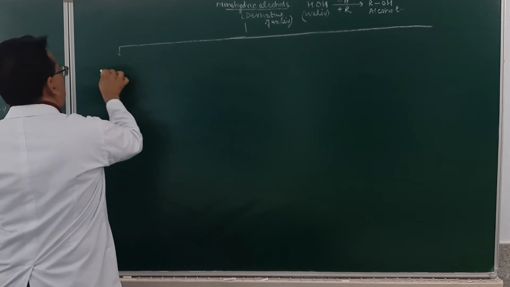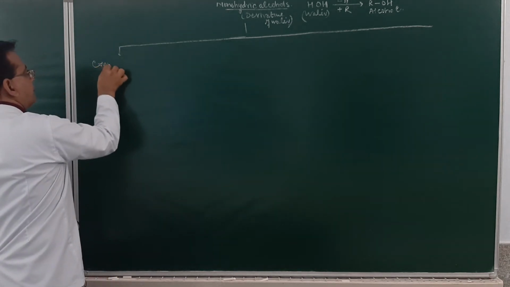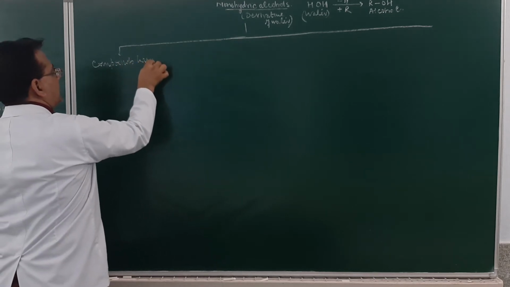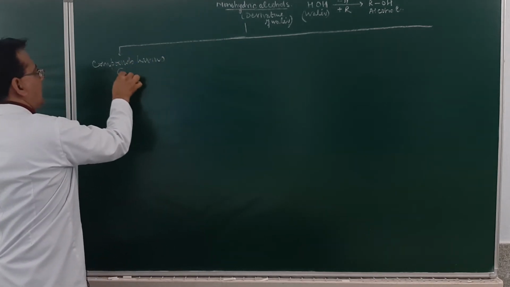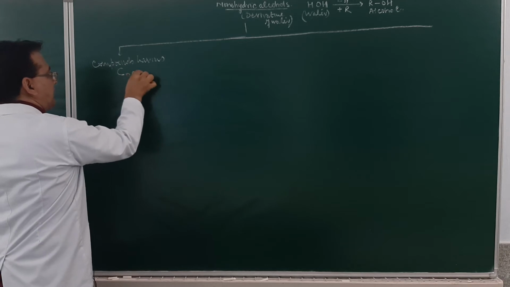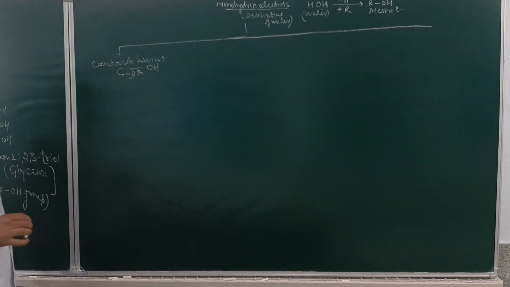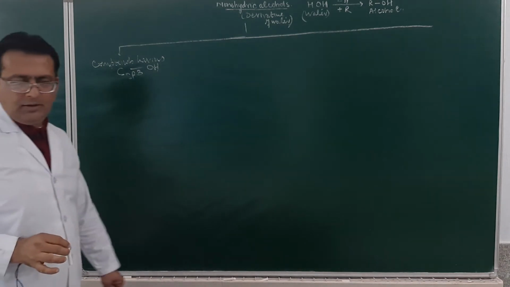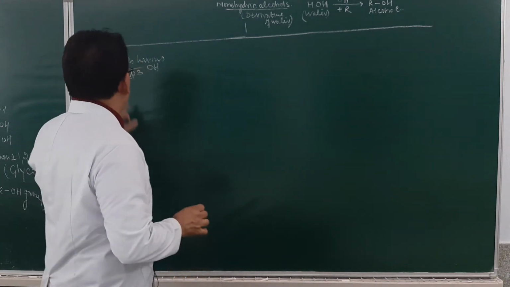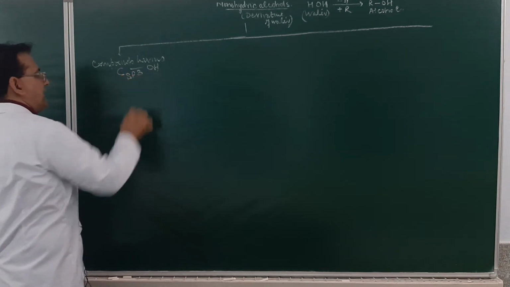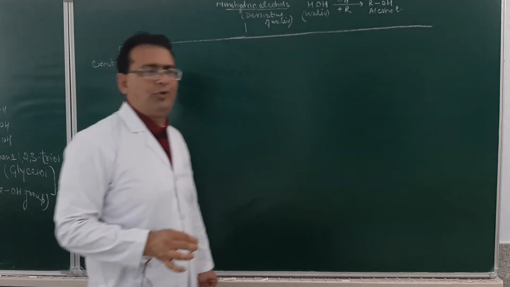First will be the compounds having carbon, which will be sp3 hybridized, bonded to the OH group. Am I clear? Compounds having carbon that is sp3 hybridized. sp3 hybridized means a carbon atom will be bonded to 4 other atomic groups.